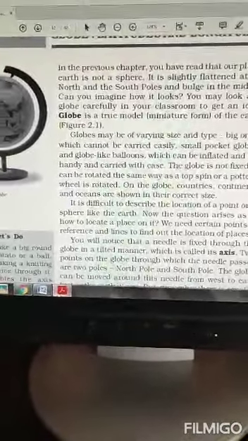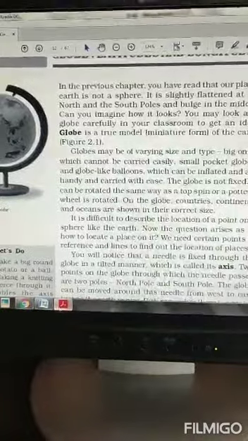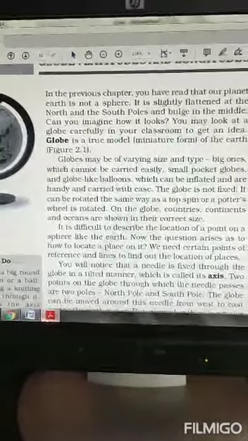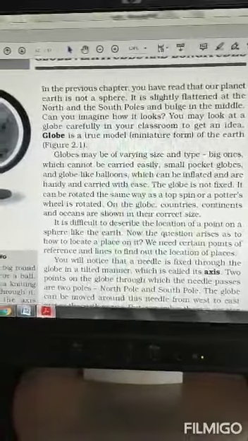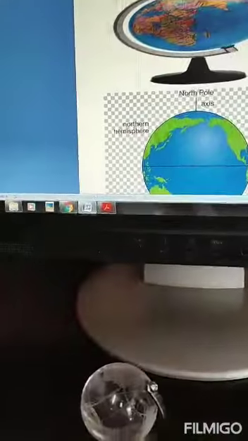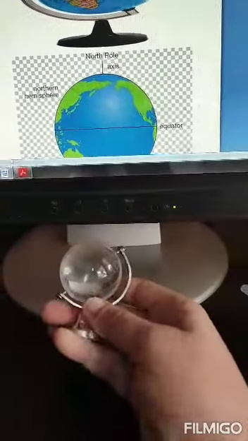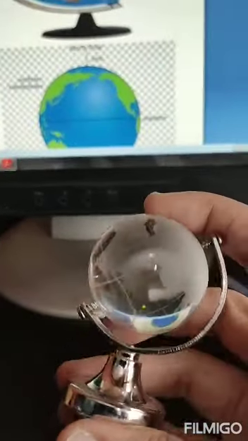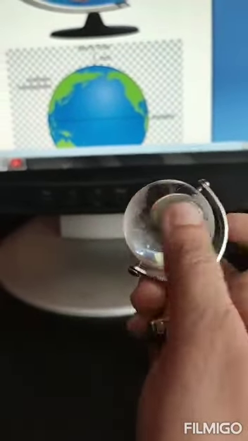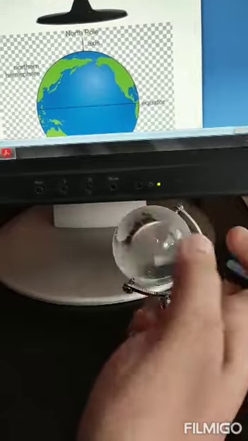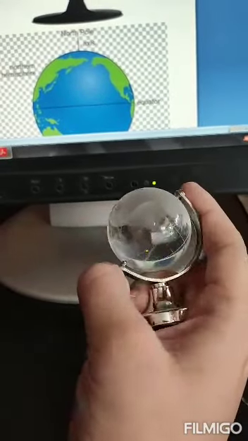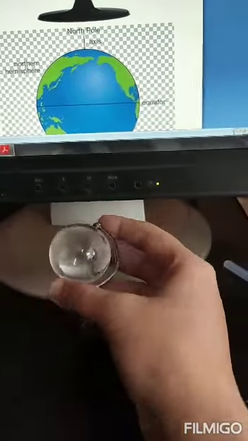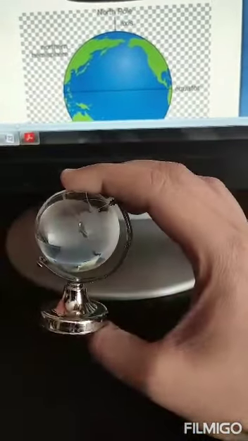Now like Earth, we know that Earth keeps on moving around itself and around the sun also. Similarly, a globe is not fixed. It can be spun, it can be moved, like this small globe. This is a pocket globe.